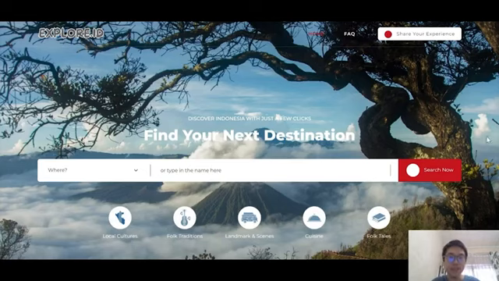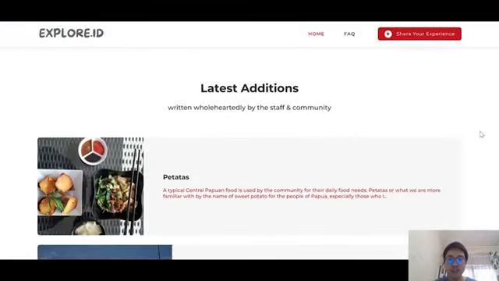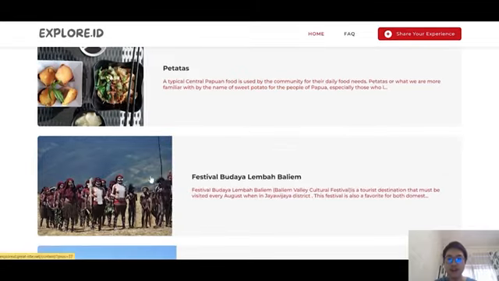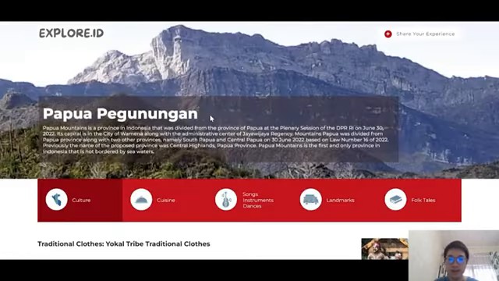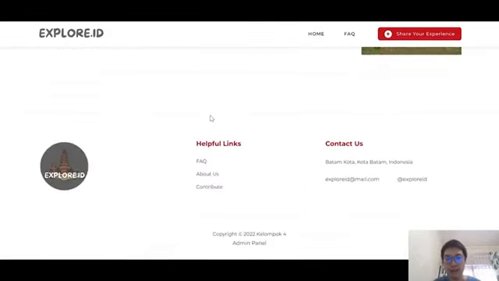Next, back to the home page. Below the weekly selection, there will be the latest additions that will display each option's latest addition into our database. So as you can see, the latest addition for cuisine is patatas, a typical Central Papuan food. The latest additions for traditions can be seen as the Festival Budaya Lembah Baliem, and so on. When we click on the image of one of these latest additions, we will also be redirected to the province it is related to. So as you can see, patatas is related to Papua Pegunungan.